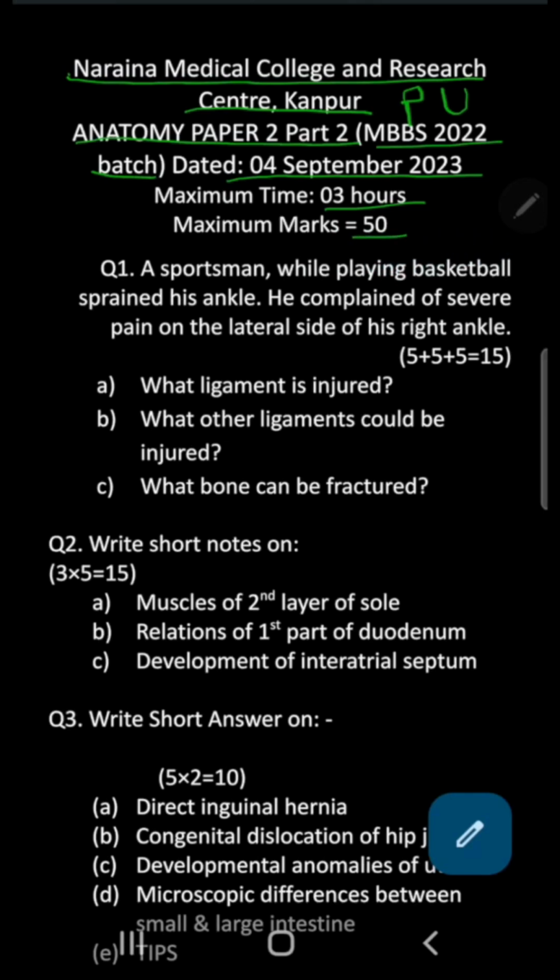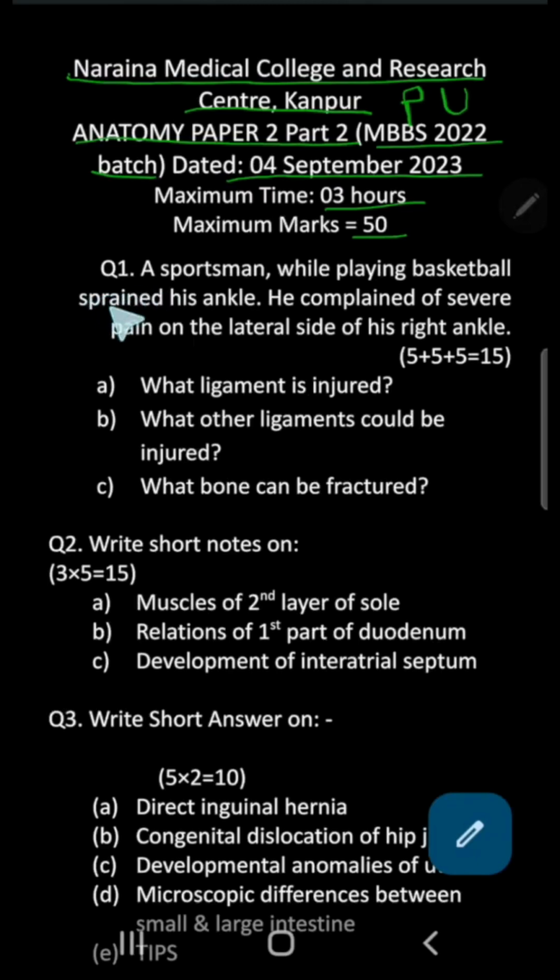Now, the first question, which is actually a structured clinical question of 3 subparts of 5 marks each, that makes it 15 marks. This pattern of question paper is according to the Atal Bihari Vajpayee Medical University of Lucknow, to which this college is affiliated.